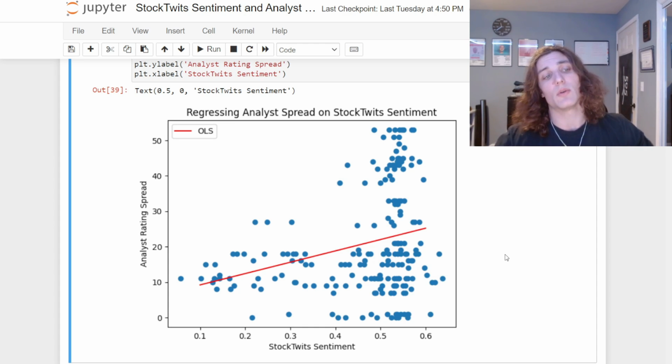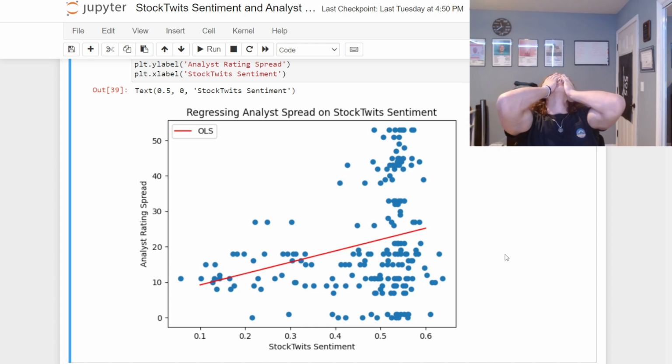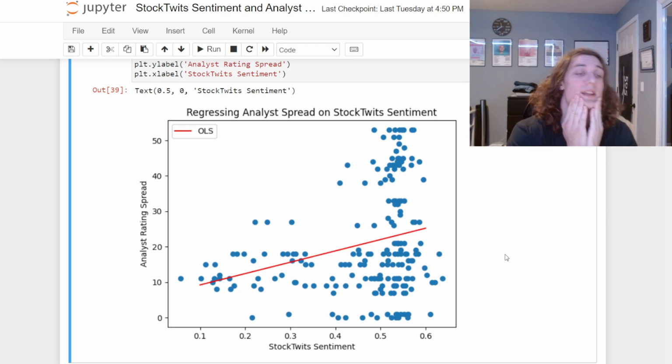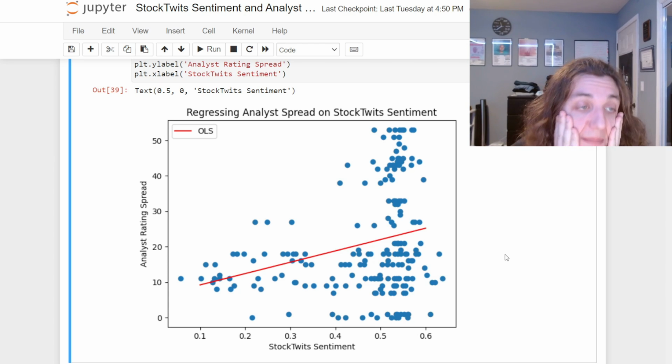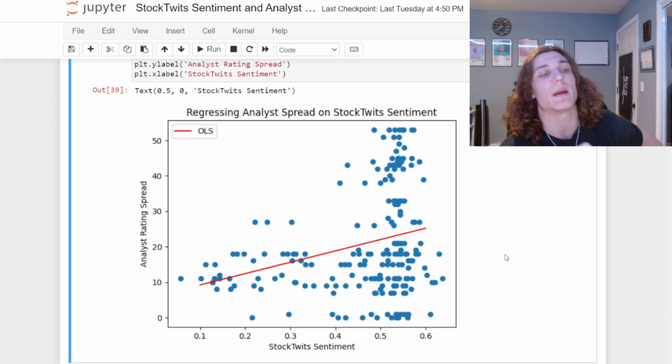Okay, so where do we go from here? Where should we go? Well, a couple of different places, right? There's a couple of different things we could do. So we could take a look at the subsequent impact of analyst recommendations on price, right? This has been studied to death. This is nothing that's particularly new, but that could help us inform our decisions, all right?